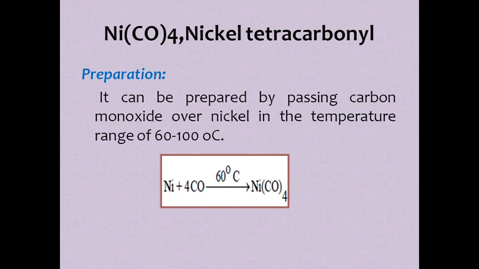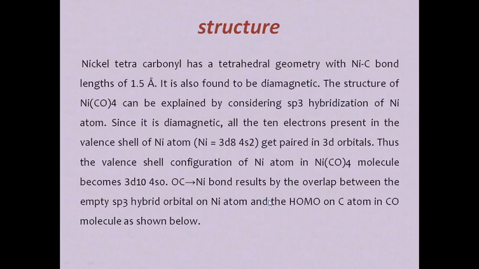Next, coming to the preparation and structure of nickel tetracarbonyl. It can be prepared by passing carbon monoxide over nickel in the temperature range of 60 to 100 degrees centigrade. Nickel plus 4 carbon monoxide molecules gives nickel tetracarbonyl. Coming to its structure, it has a tetrahedral geometry with nickel-carbon bond lengths of 1.5 angstrom. It is also found to be diamagnetic.